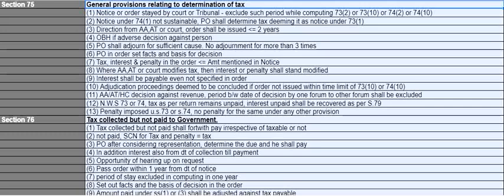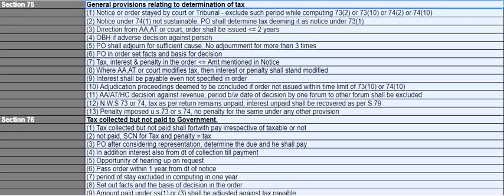For a direction from the appellate authority, appellate tribunal or court for determining the taxes, the order has to be issued within 2 years from the direction. If there is any adverse decision against a person, you have to always give an opportunity of being heard. The proper officer can adjourn for sufficient causes, but adjournment cannot exceed more than 3 times. In the order, the proper officer has to set out the facts and basis for his decision, and the tax, interest and penalty in the order can never exceed the amount mentioned in the notice.